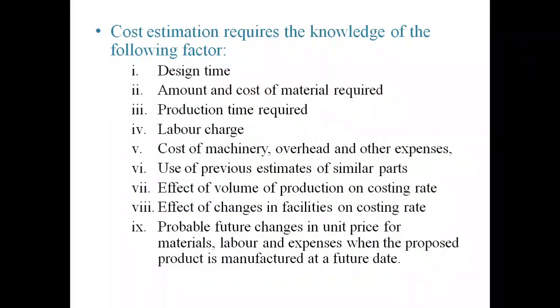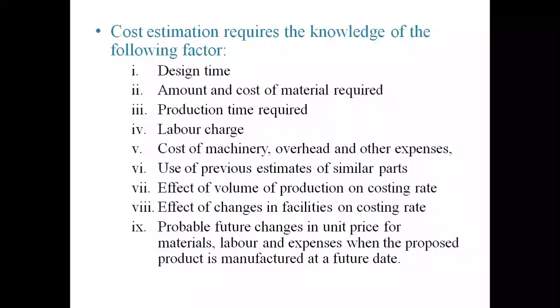First one is design time: how much time is taken to design that particular product according to the customer requirement. And second one is the amount of cost of the material required. So for a particular product in customer requirement, what are the materials required for making that product? Either that material we already have in store or it is newly purchased from outside, that material cost, etc.